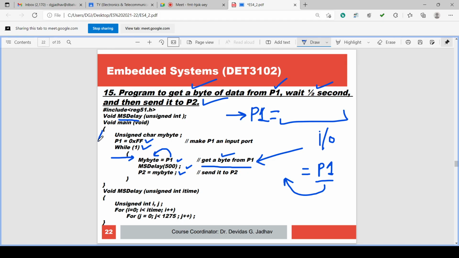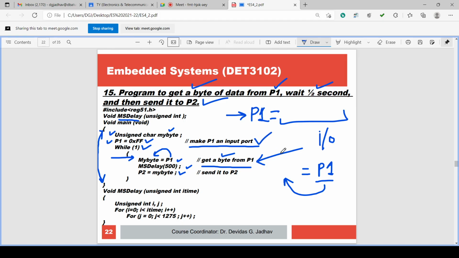And main has the opening and closing curly brackets. This is the block of void main. Then there is unsigned char my byte, the variable name declared. Then P1 is assigned 0xFF. So P1 has the value 0xFF. Here P1 is acting as an output port, isn't it? Make P1 the input port.